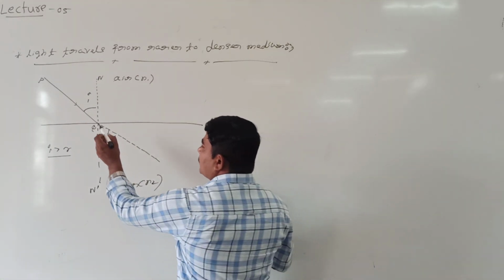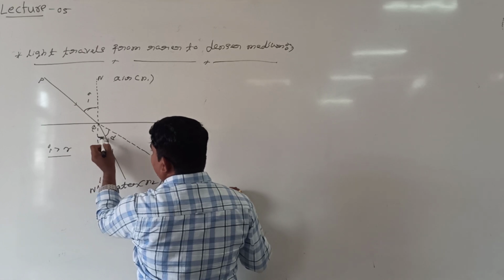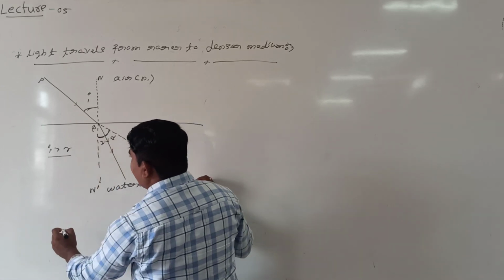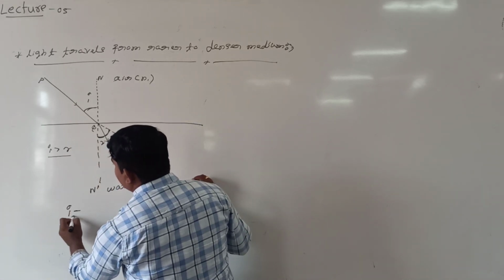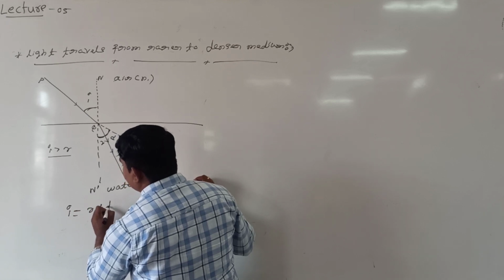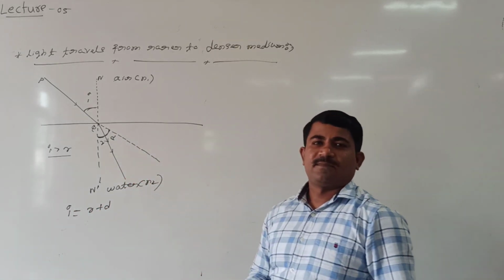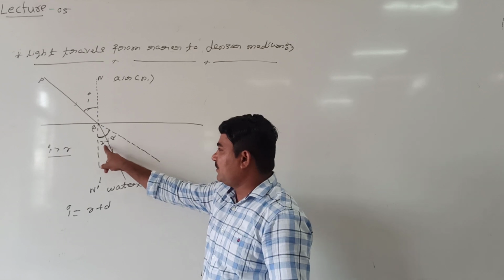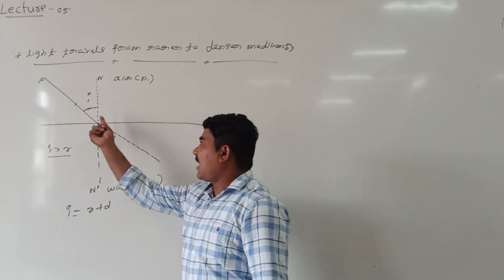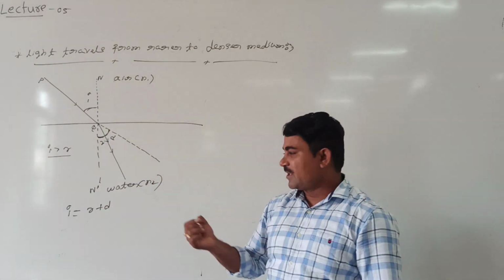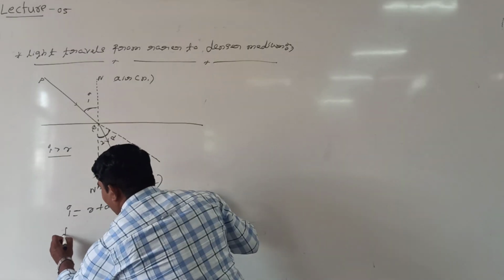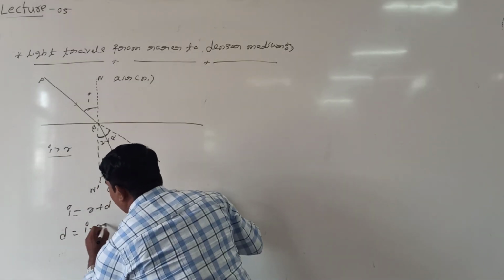This I can call angle of deviation. See here, this total angle must be equal to this angle. Then generally from geometry how to write? I is equal to how much? I is equal to R plus D. What is the angle of deviation? What is our angle of refraction? I is the angle of incidence. Then angle of deviation is equal to I minus R.